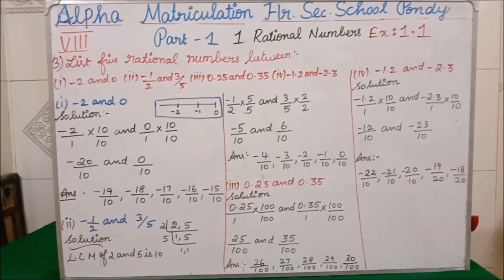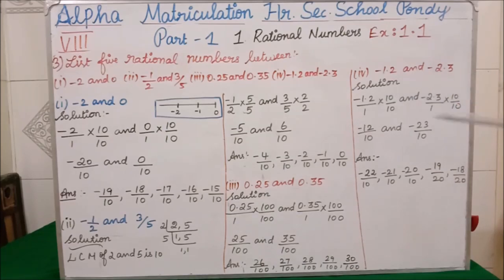Clear? Now we will see the fourth question. Minus 1.2 and minus 2.3, the question is. Students, if you see here, you don't have a denominator, so we ourselves have taken the denominator as 1. After the decimal, how many numbers do we have? Only 1 number. So we are multiplying by 10 and 10. Similarly, after the decimal here we have 1 number, so we are multiplying and dividing by 10.